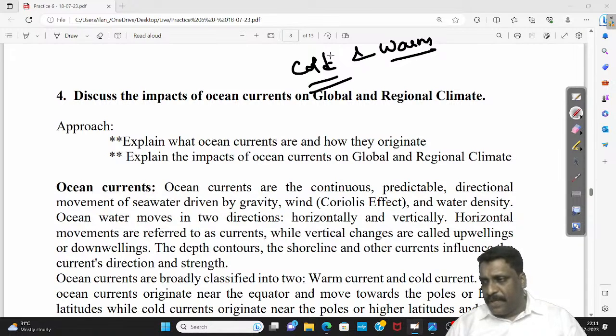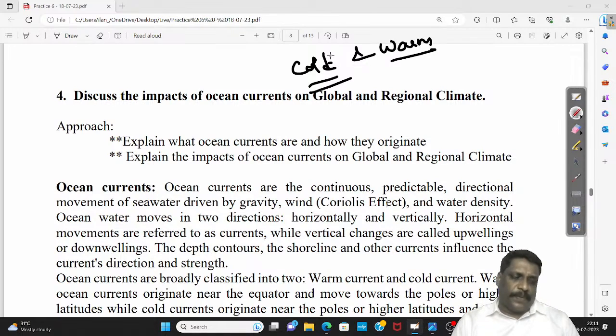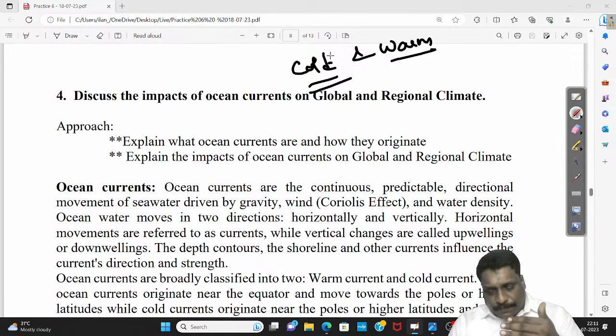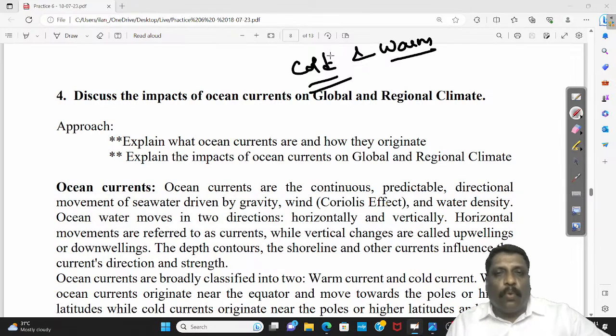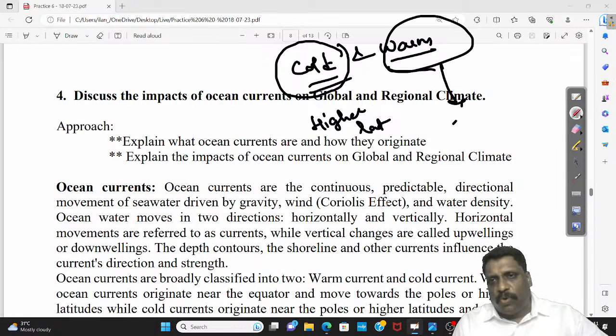There is no temperature that defines what is a cold and warm current. But normally we say, colder than the adjoining water, you call them cold currents. Warmer than the adjoining water, you call them warm currents. The cold current always comes from higher latitude, and the warm current always comes from relatively lower latitude.